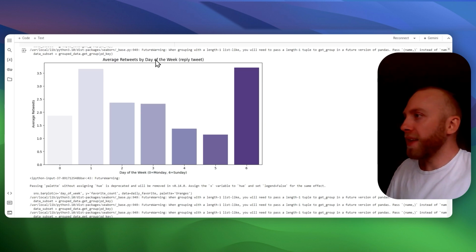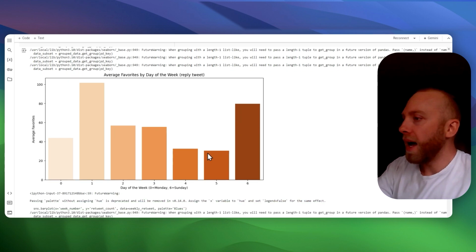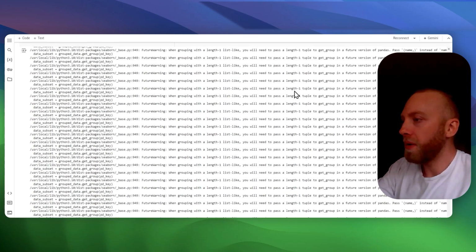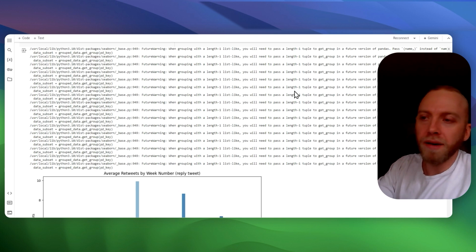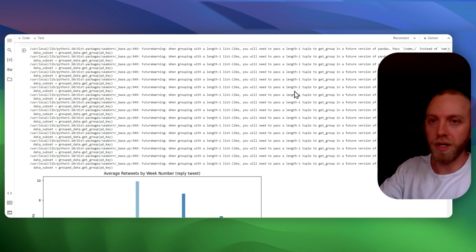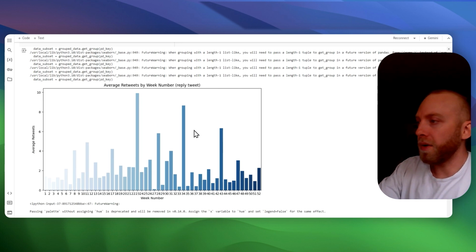Average retweets by the day of the week, reply tweets. This is actually Sunday and Monday, or Tuesday, same as before. So it's kind of interesting. And then favorites, same kind of thing for reply tweets. And to reiterate, a reply tweet is him just replying to a tweet. So we're tracking the popularity, or the engagement rate, of those reply tweets he's making here.